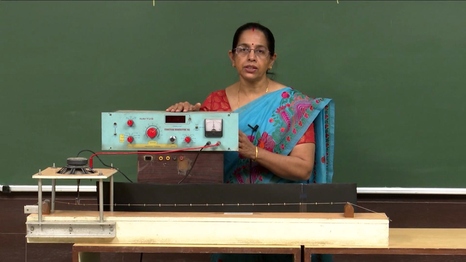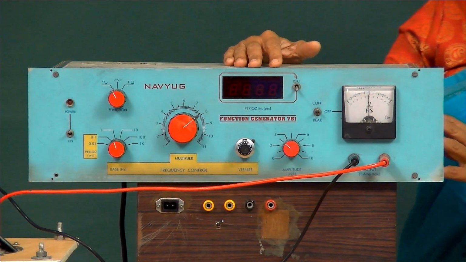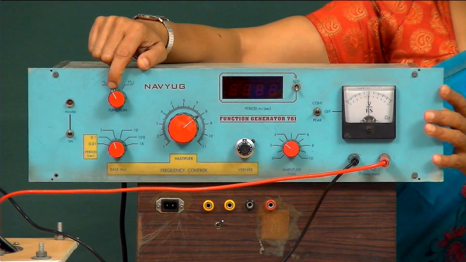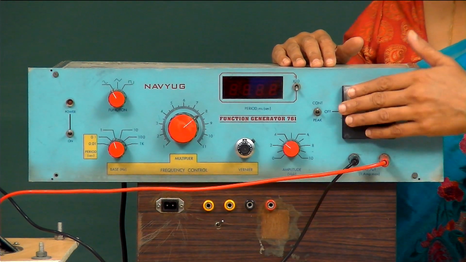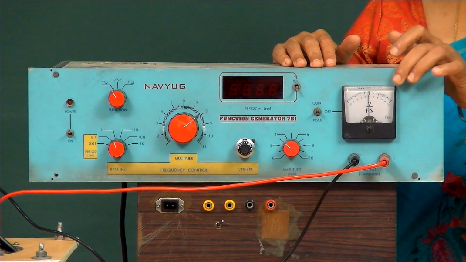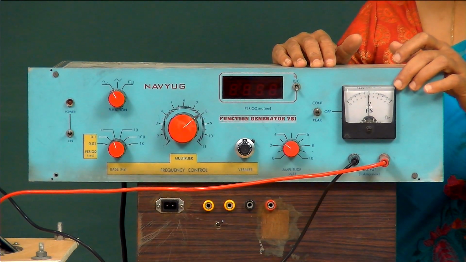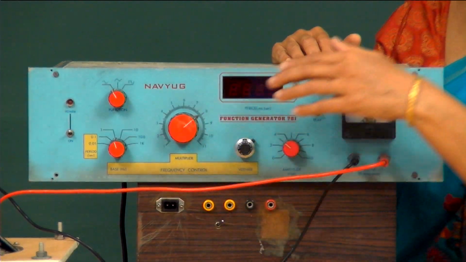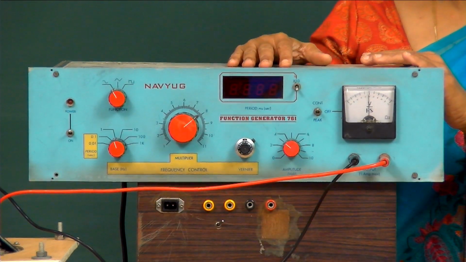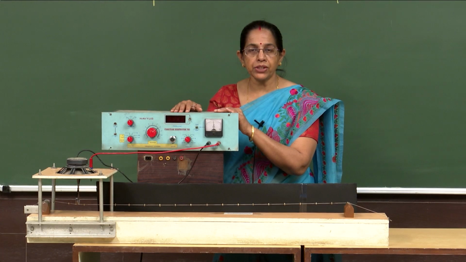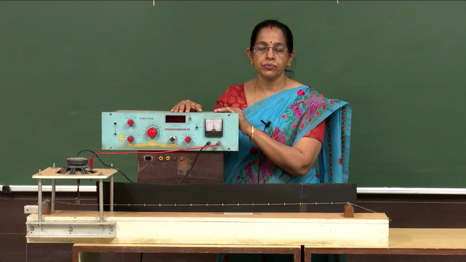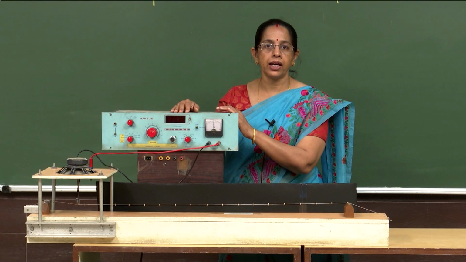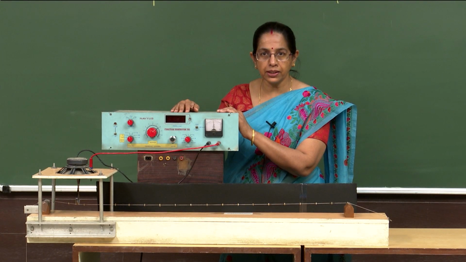This is our function generator. Here we have set the wave for the sine wave. This is our amplitude meter. We can set the amplitude by this meter, and using these knobs we can set the frequency. Actually, in this function generator, frequency will be measured as time period in millisecond. Then we can convert that time period into frequency using the formula f is equal to 1 by T.